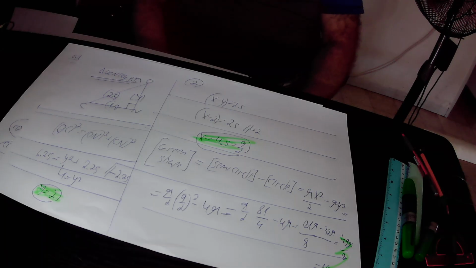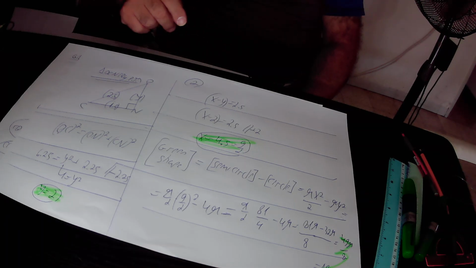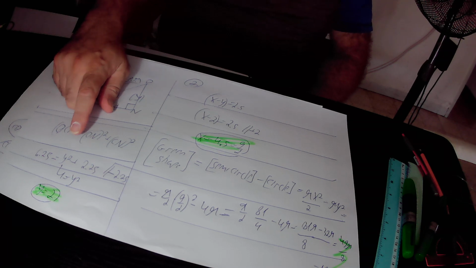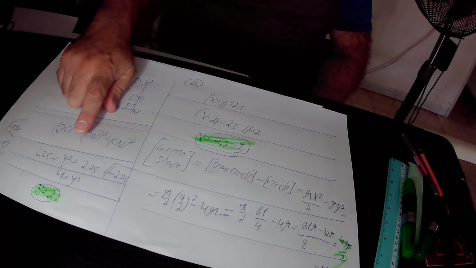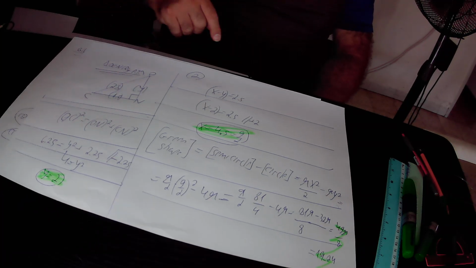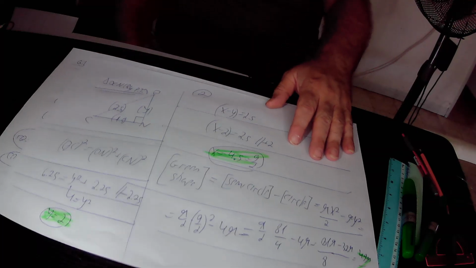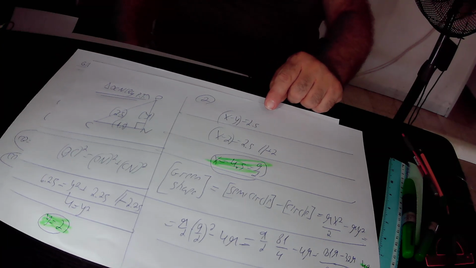Here we subtracted 2.25 from this equation, and we found out that 6.25 minus 2.25 is 4. So 4 equals y squared. Here we took the square root, and we found out that y equals the square root of 4, that is 2. So the radius of the small circle, y, equals 2 units in length. We already found out that x minus y equals 2.5.